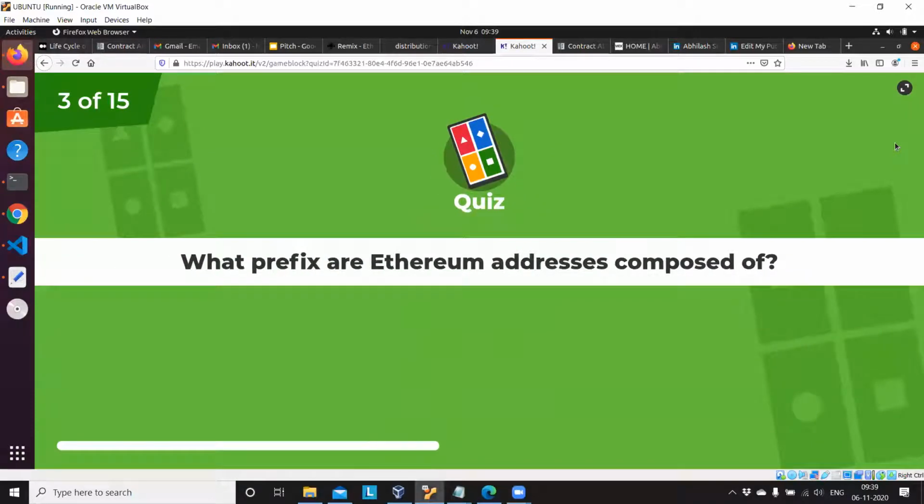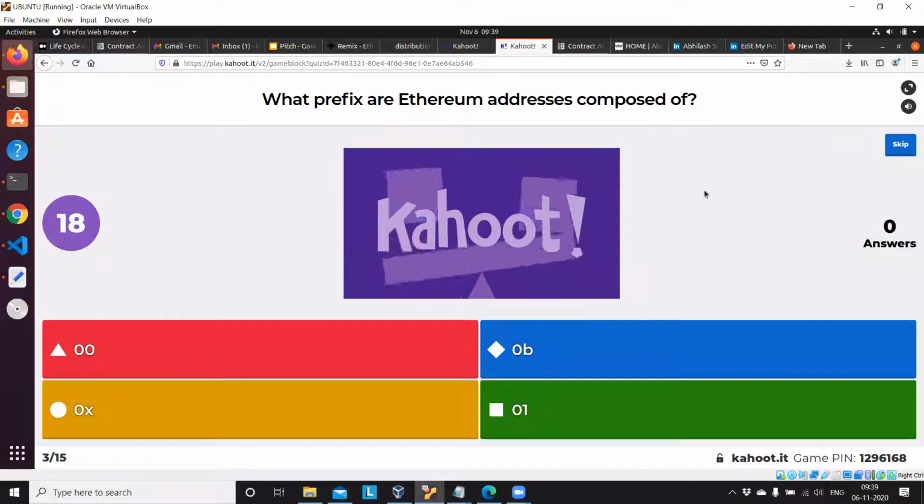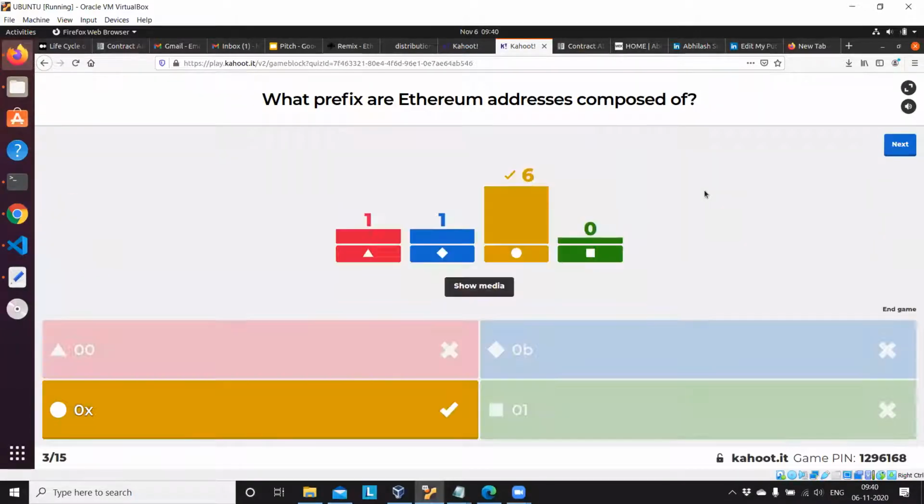Third one. What prefix is an Ethereum address composed of? Oh, good one.